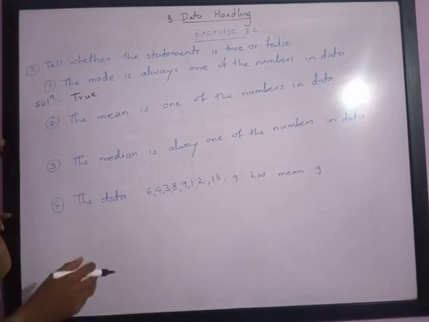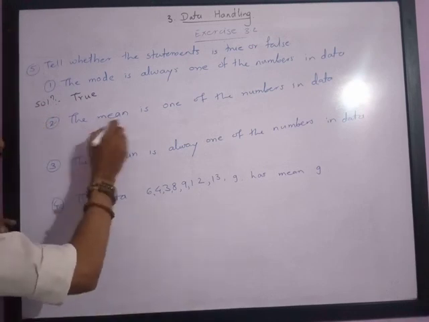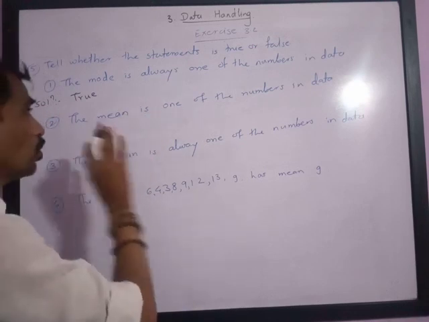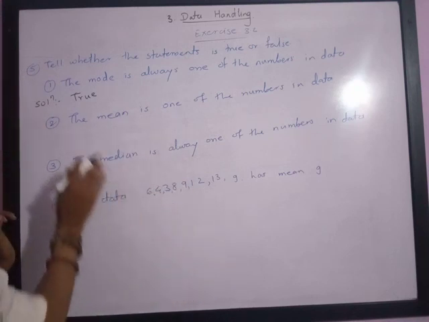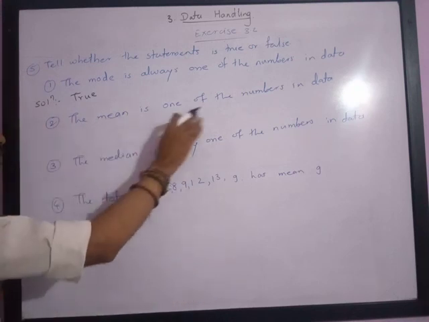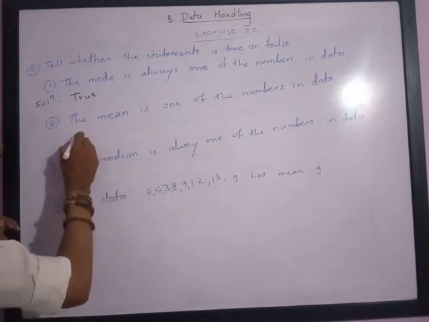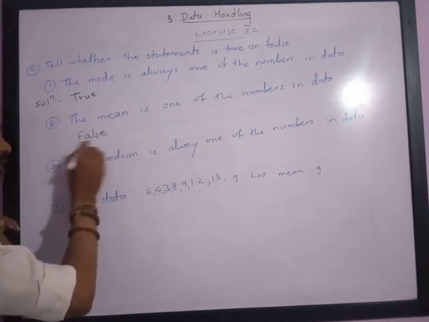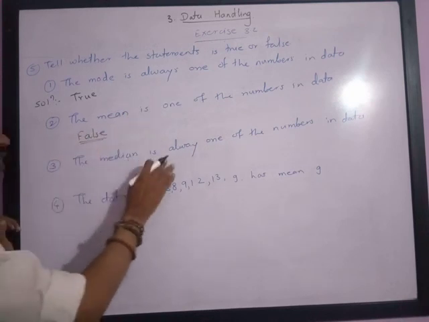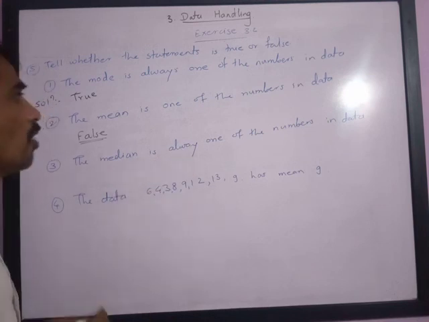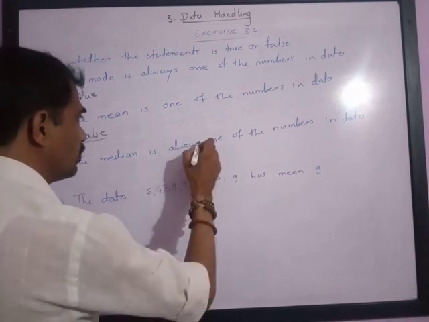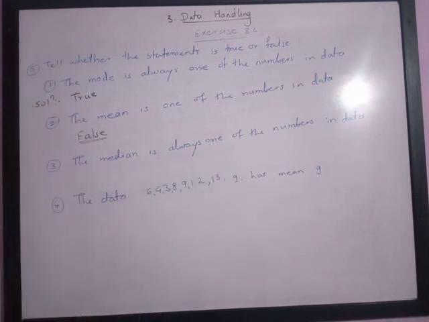Then next is: the mean is one of the numbers in the data. So we have solved problems and you will notice that the mean sometimes could be, but it is not always. Hence the statement that the mean is one of the numbers in the data is false. It will not always be the same case. The median is always one of the numbers in the data.